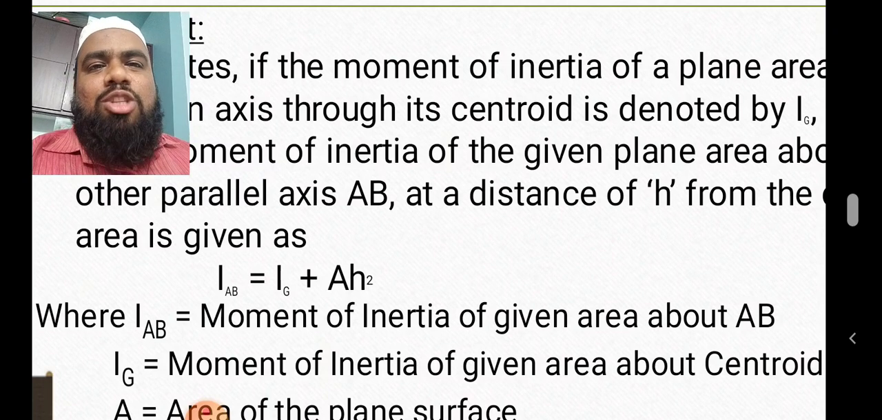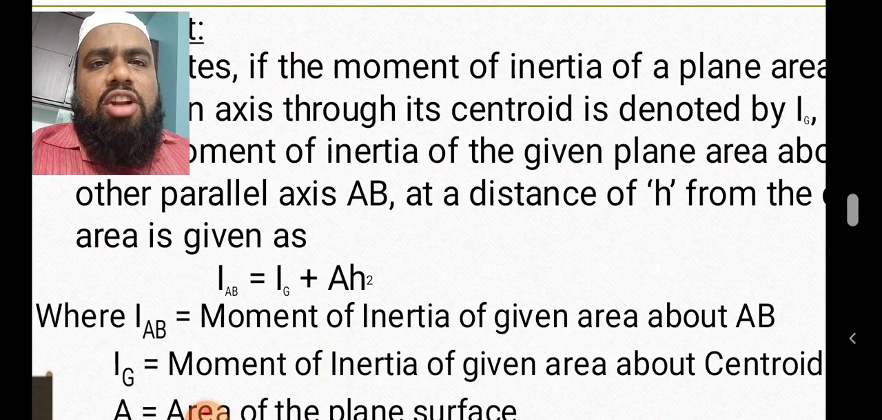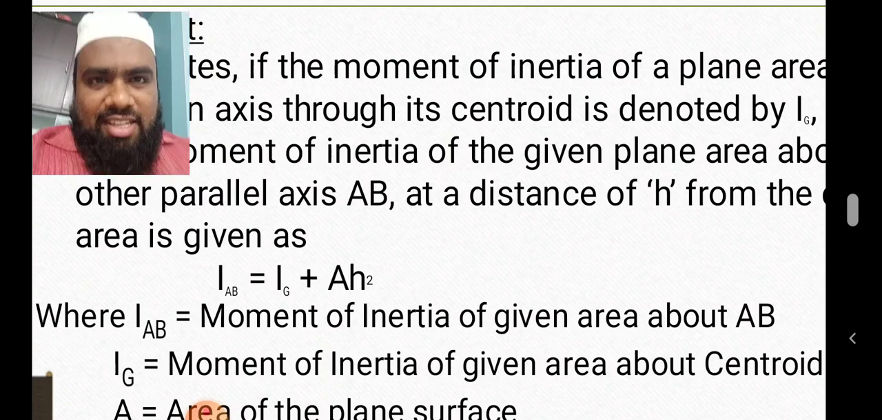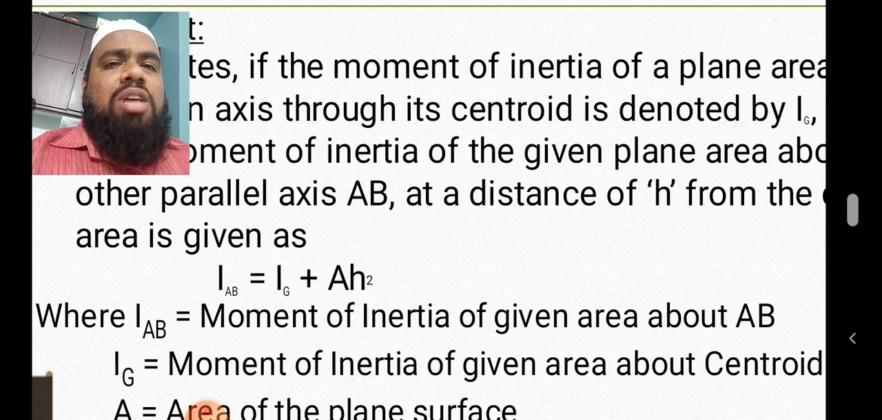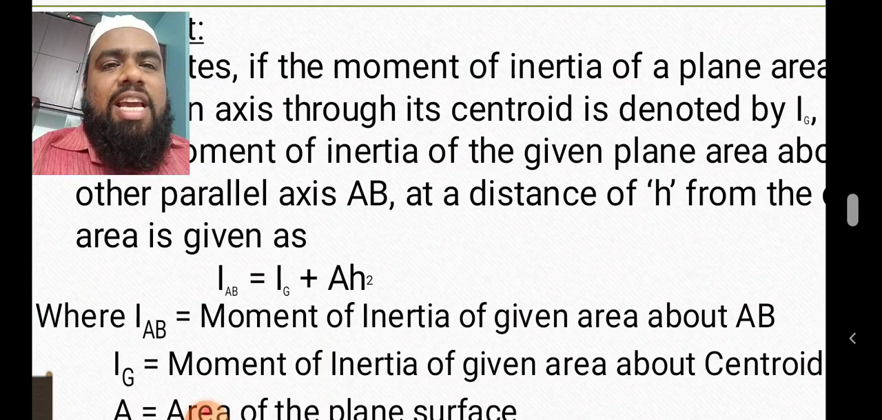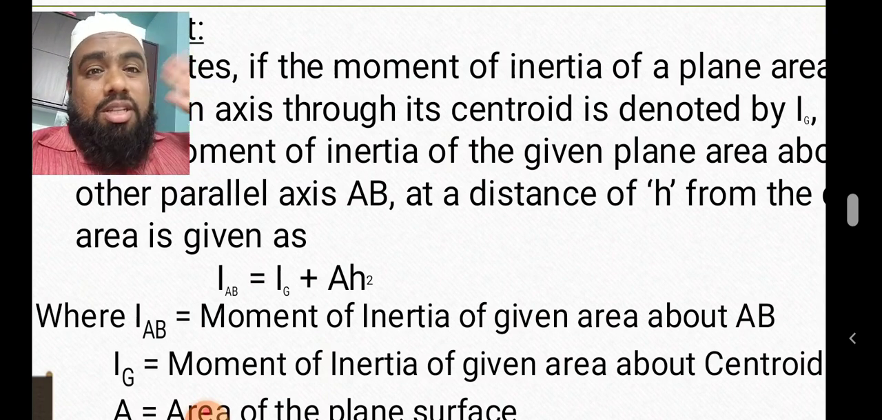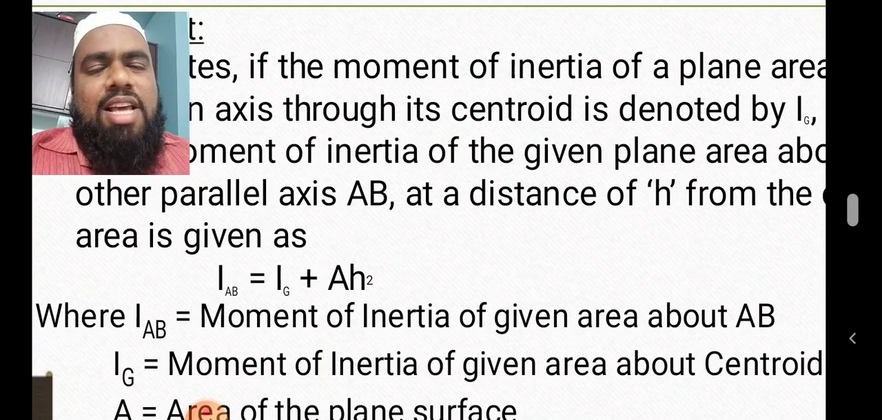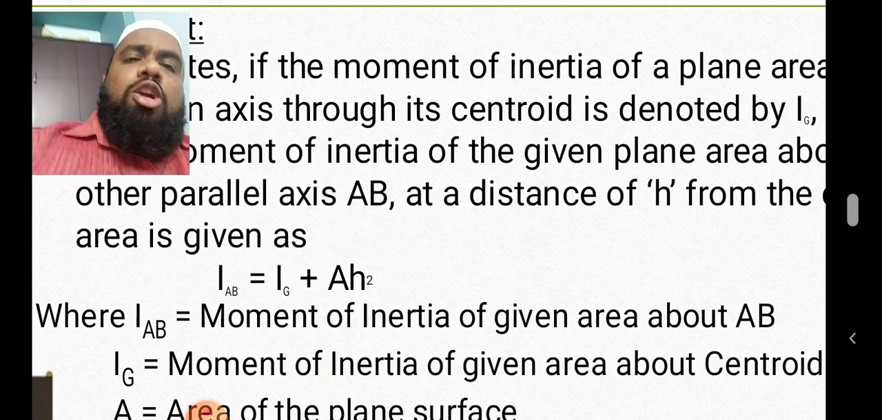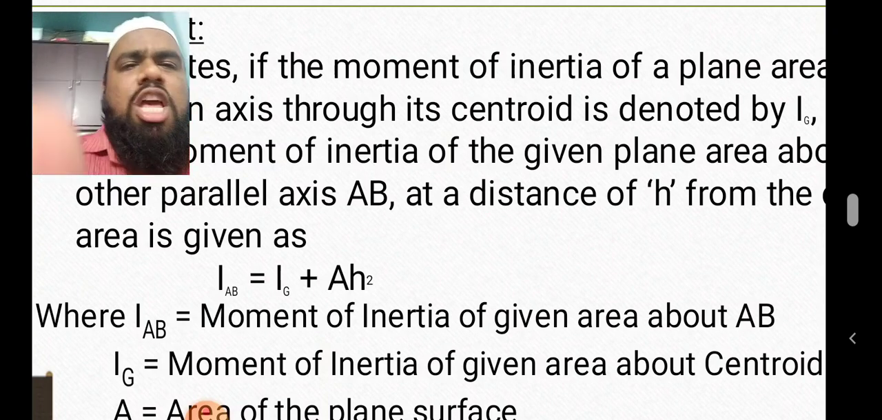If the x-axis is passing through the centroid, then it is the centroidal x-axis. If the y-axis is passing through the centroid, then it is known as the centroidal y-axis. If you don't want to mention x or y, then simply call it the centroidal axis. Ig plus AH square: A means the total area, and H means the distance from the centroidal axis to the reference axis. Here we consider two axes which are parallel to each other. One is the centroidal axis, and one is the reference axis, about which you have to find the moment of inertia.